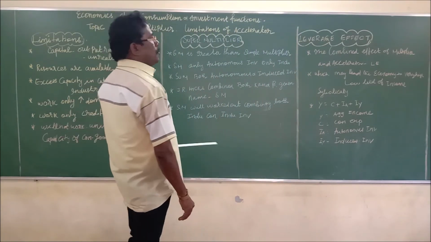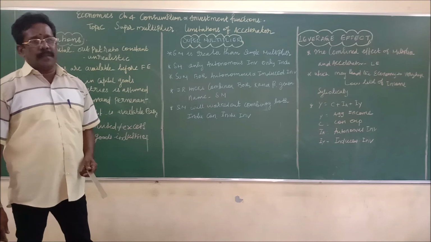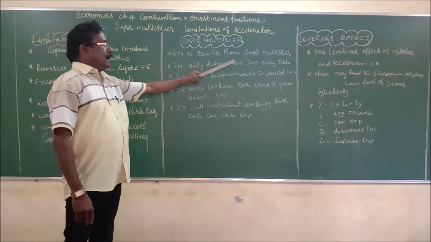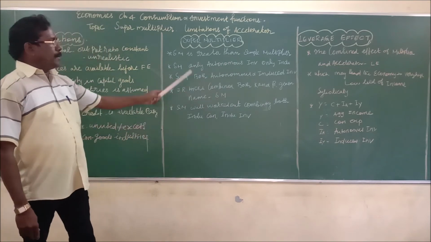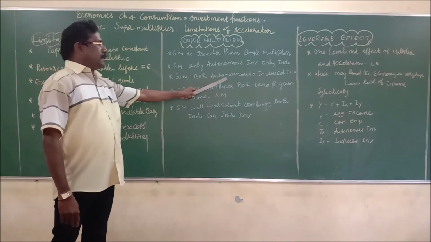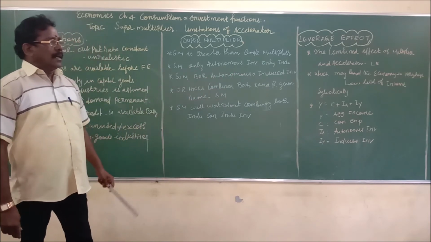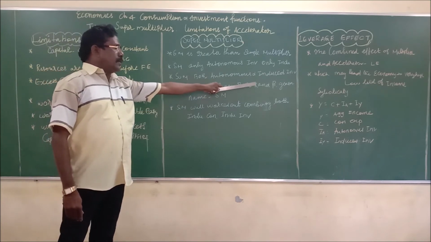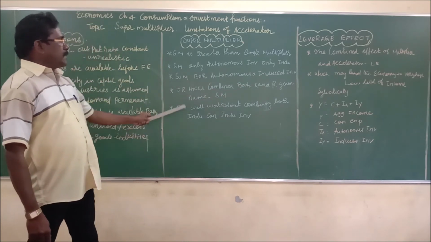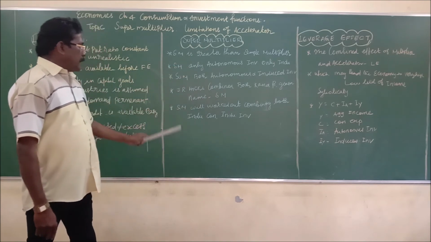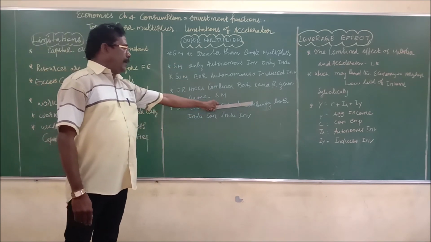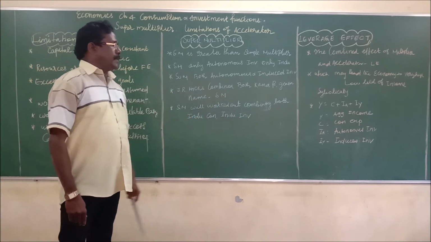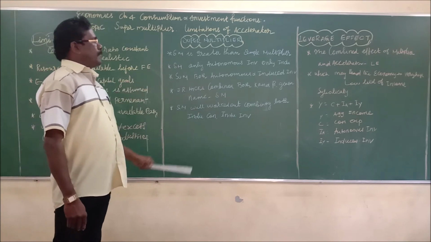I repeat once again, the super multiplier is greater than the simple multiplier because the simple multiplier consists of only autonomous investment, whereas the super multiplier includes both autonomous and induced investment. According to J of X, combining the multiplier and the accelerator gives a new name, the super multiplier, worked out by combining induced consumption and induced investment. So this is the 2 mark question.